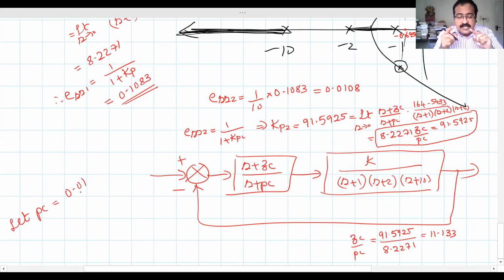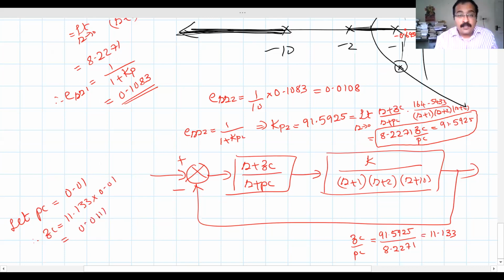In the s-plane it is at minus 0.01. Don't forget that. When I write pc as 0.01, I mean the absolute value of the pole. So if pc is 0.01, then from this ratio, what will be zc? zc will be 11.133 into 0.01, or what will you get?